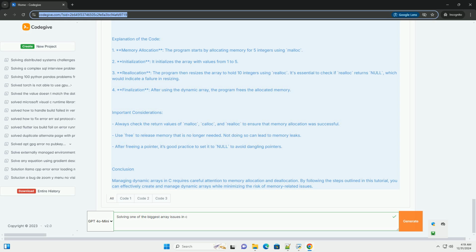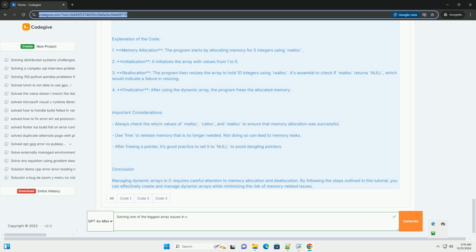// step 4, initialize new elements in the resized array. for (i = size; i < new_size; i++) array[i] = i + 1; // assign values to new elements. // print the resized array. printf("Resized array: "); for (i = 0; i < new_size; i++) printf("%d ", array[i]); printf("\n");